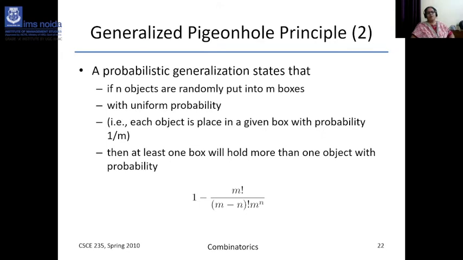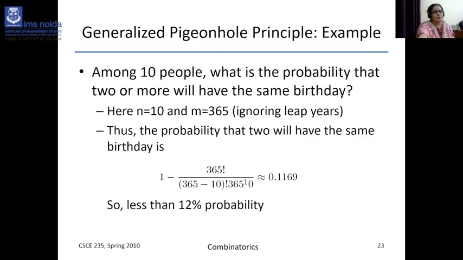What is the formula? 1 minus m factorial divided by (m minus n) factorial times m to the power n. This formula you must remember. This is the generalized pigeonhole principle formula, and it is applicable in each and every problem. So among 10 people, what is the probability that two or more will have the same birthday? Here n equals 10 and m equals 365. Then you see how the formula is applied.